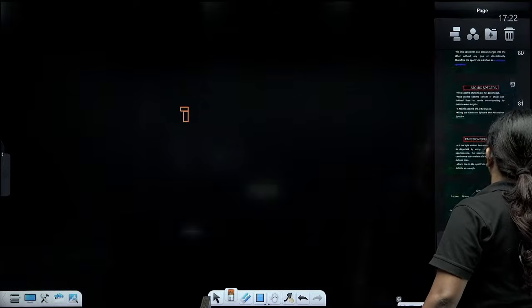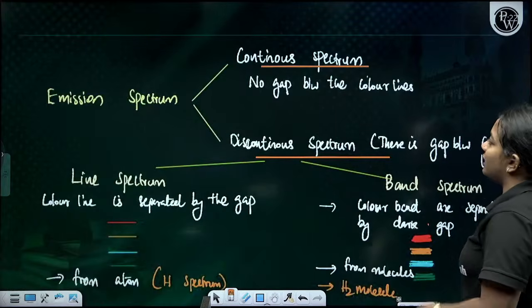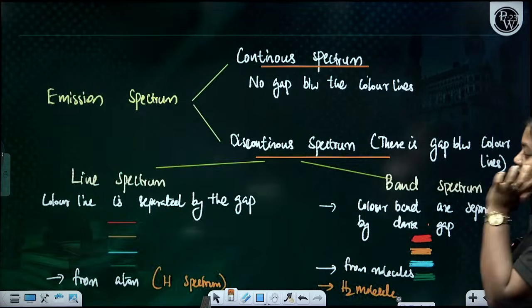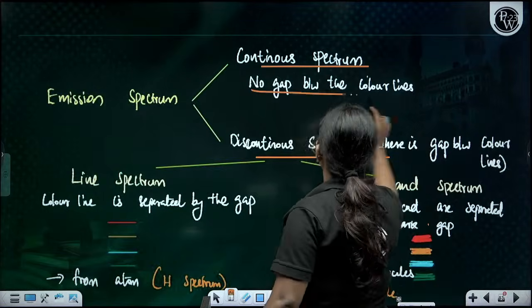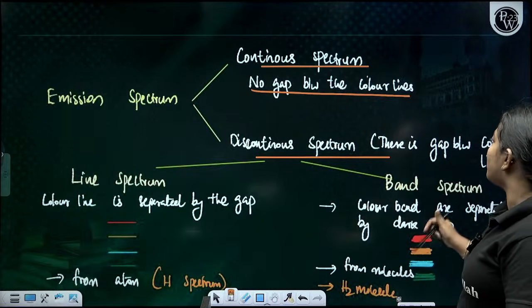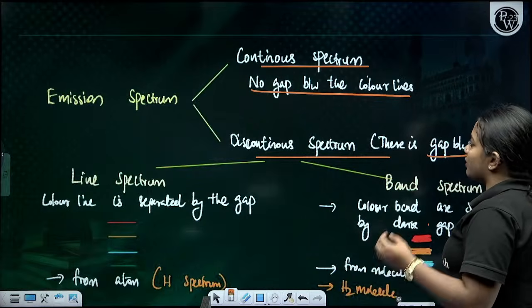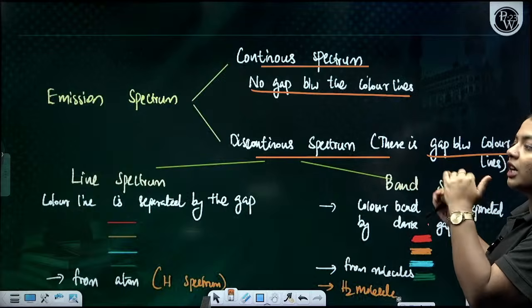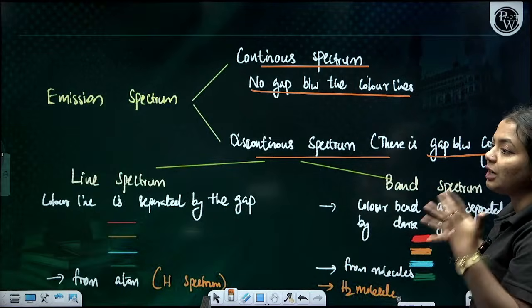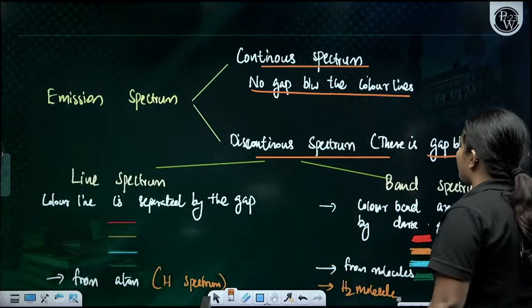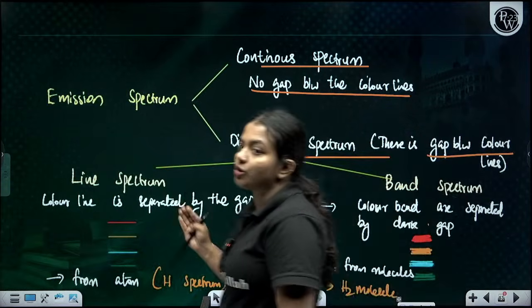So I told you we were discussing this particular emission spectrum. Emission spectrum has two types, which are continuous and discontinuous. In the continuous spectrum, there won't be any gap in the color lines. Discontinuous spectrum means there will be gaps. In the discontinuous spectrum you will be learning about the line spectrum and band spectrum.